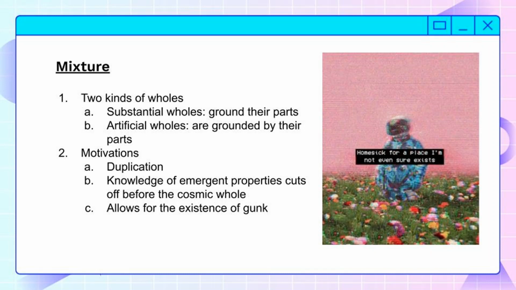So on this view, the cosmic whole is made up of a bunch of substantial wholes, but the cosmic whole, the entire universe, is an artificial object. It's something which is mind-dependent, unlike the existence of a person or a water molecule. There are a couple arguments for this.